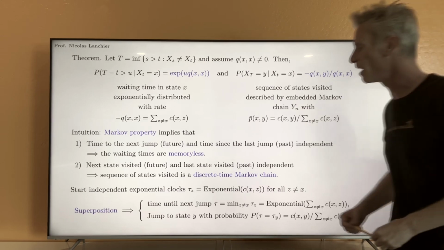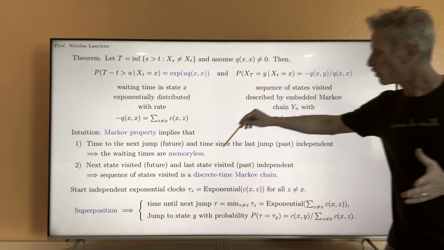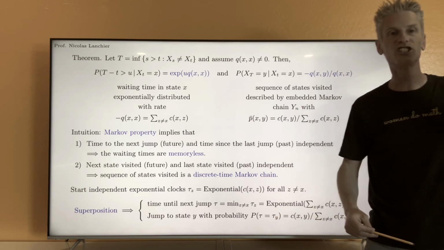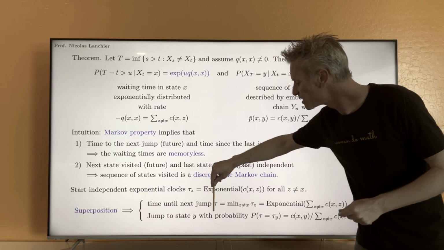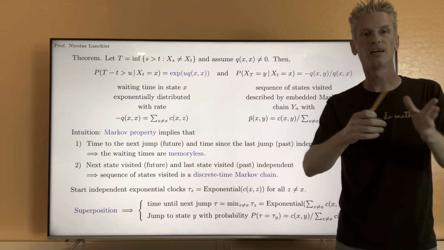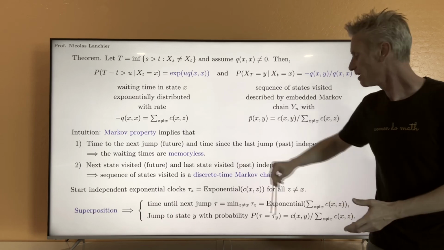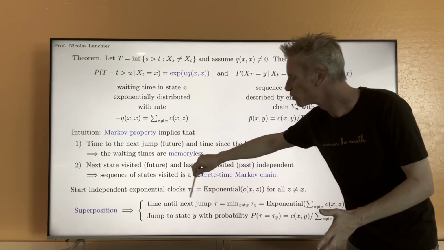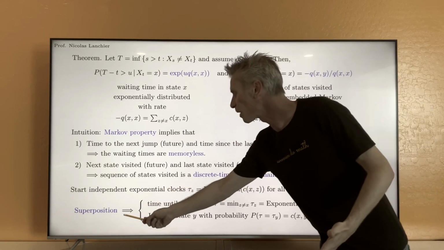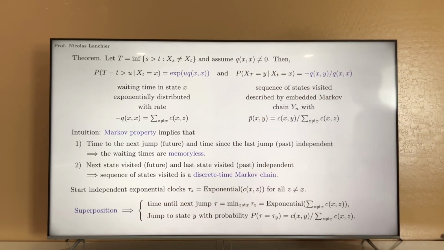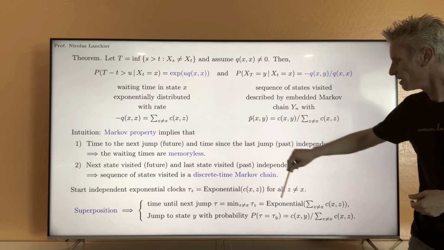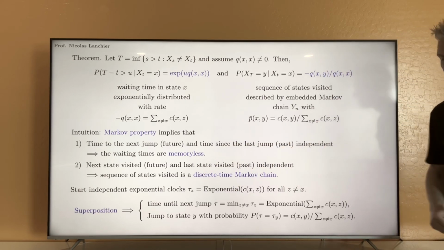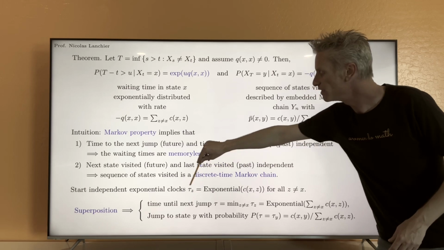To answer the question where, just say that the probability that at the next jump we go to state y is exactly the probability that this random variable here, tau, the first time at which one of those clocks rings, is equal to tau y. But again, by the superposition property, the probability that tau is equal to tau y is equal to the rate of this exponential clock for z equals y, the rate of tau y, which is cxy, divided by the sum of the rates of all the tau z.